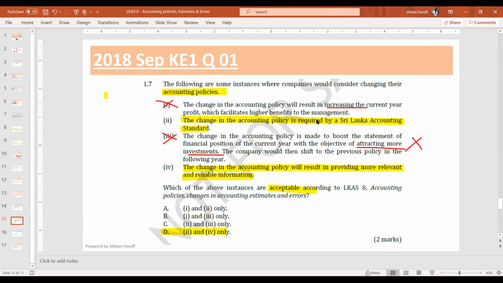Okay. So I hope that is clear. Let's move on to the next standard. Right. So moving to the next standard, let's do LKS 37.